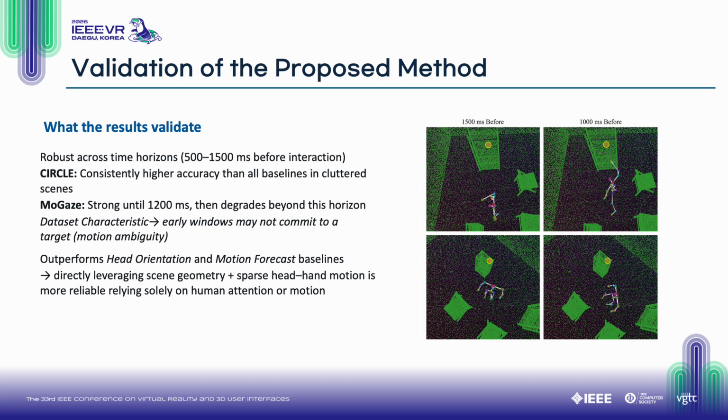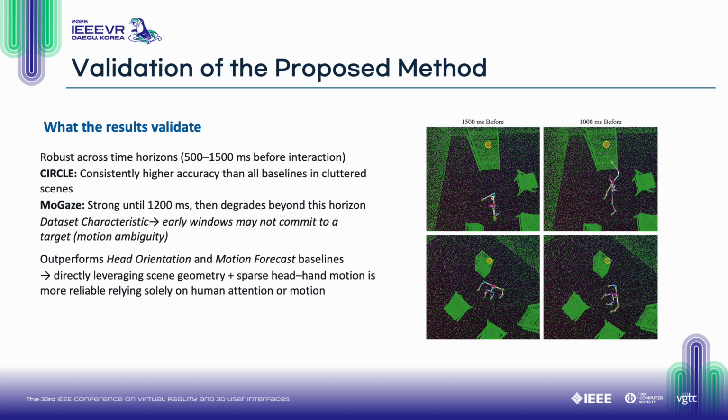Here, I summarize what our results actually validate. First, the model is robust across time horizons from 500 to 1500 milliseconds before interaction. On the CIRCLE dataset, which contains cluttered and complex scenes, Int3DNet consistently outperforms all baselines across horizons. On MoGaze, performance remains strong up to about 1200 milliseconds, and then gradually degrades.